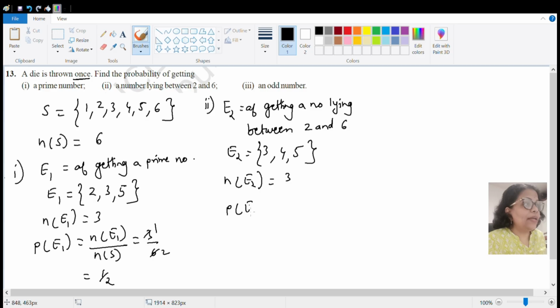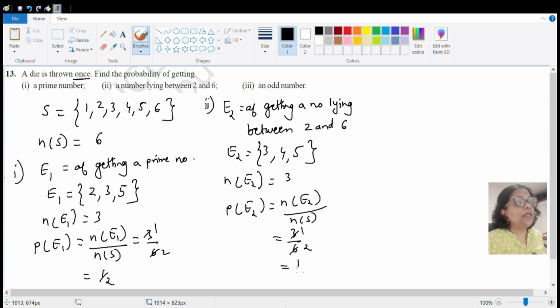So probability of E2 is n of E2 upon n of S. So that is 3 by 6. Again 6 में से 3 नंबर तो आ गए, तो प्रोबेबिलिटी बन गई हाफ, that is 50%. That is first प्राइम नंबर का भी 50% आया और गेटिंग अ नंबर बिटवीन 2 and 6 वो भी 50% आया. Let us go to the third question.